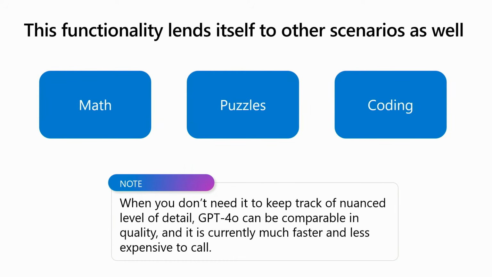But I just want to argue the opposite side for one quick second. When you don't need it to keep track of this large, nuanced amount of data and make sure it's keeping track of all of these little details, GPT-4o is still an amazing model. In a lot of cases, it can get the right answer and get there faster than the O1 model. So if your problem is not of the complexity that warrants the O1 model, use GPT-4o. It'll be cheaper for you, it'll be faster for you. There's a lot of goodness there.